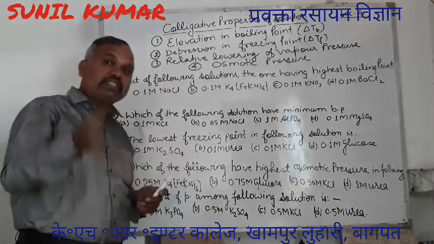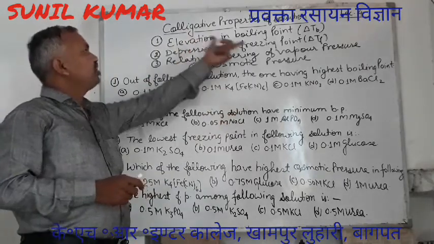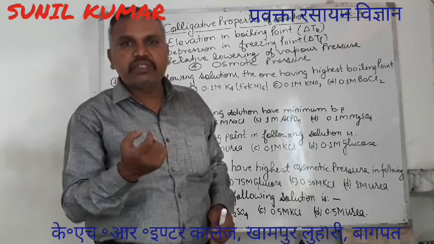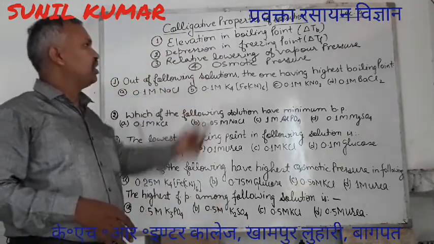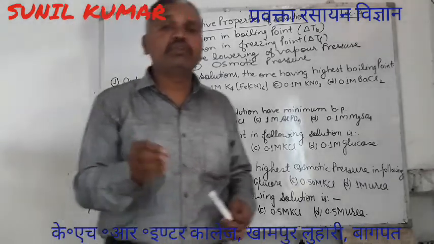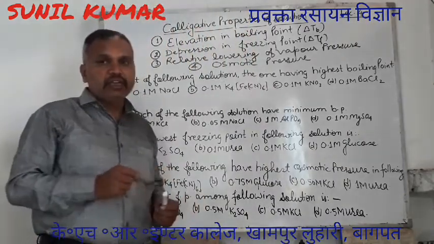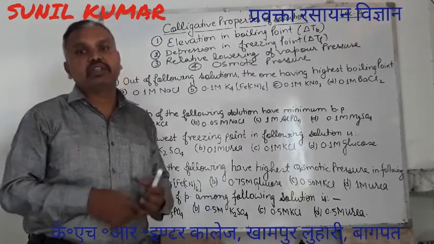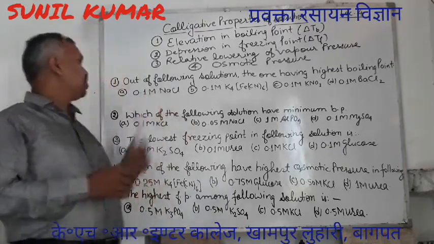But before starting with the particular topic, let's have a brief idea. Elevation in boiling point means increase in the boiling point. The word depression is used to represent decrease in freezing point. Then the vapor pressure and osmotic pressure, these are also colligative properties. I have selected some of the questions which were previously asked in certain exams. And with these questions, we will try to understand what is the actual theme of colligative properties, how we have to correlate it with the number of particles. Please see the first question.